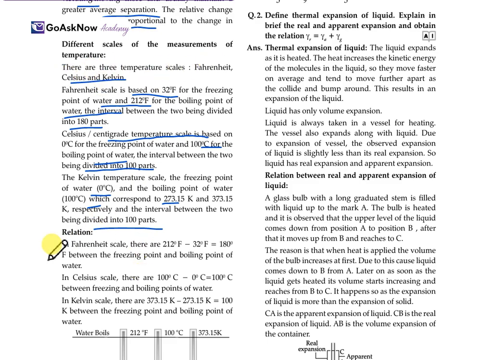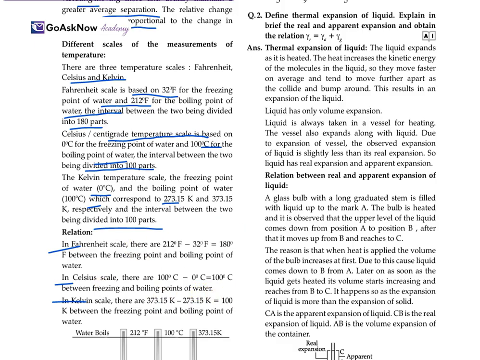Now the relation. In the Fahrenheit scale, 212 degrees Fahrenheit minus 32 degrees Fahrenheit equals 180 degrees Fahrenheit. It means between the freezing point and the boiling point of water. In the Celsius case, it will be 100 minus 0, so it will be equal to 100 degrees. For the Kelvin, it is 373.15 minus 273.15, so it will be 100.